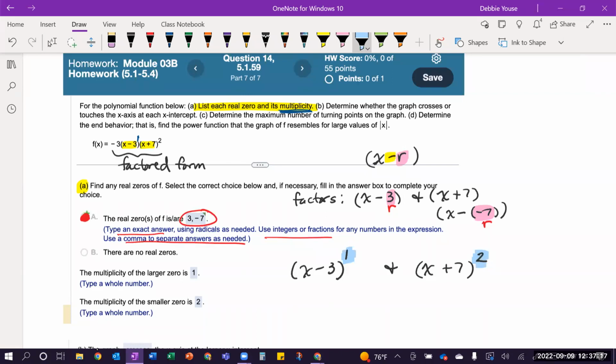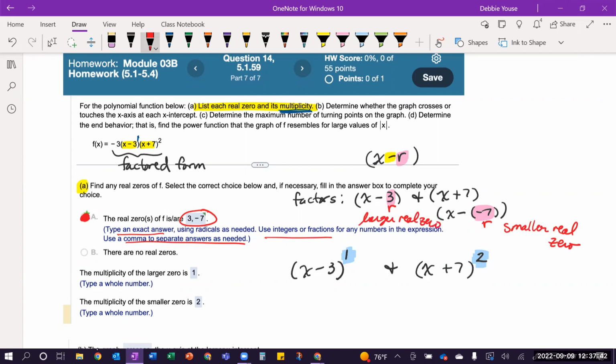So they're kind of directing you to the fact that you have 2 of them and one is bigger than the other. So notice the 3 versus the negative 7. The negative 7 is the smaller real zero, and 3 is the larger real zero.